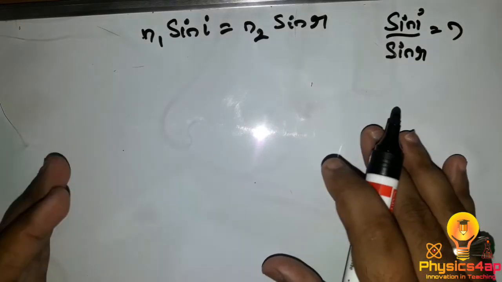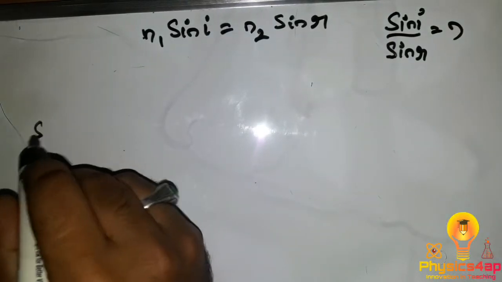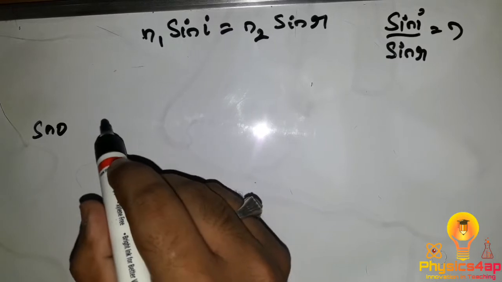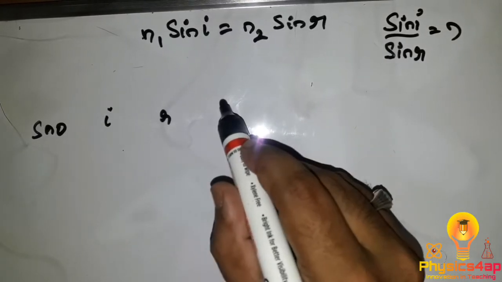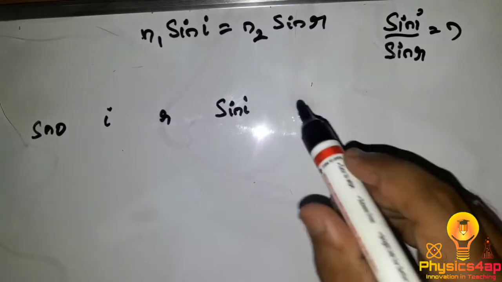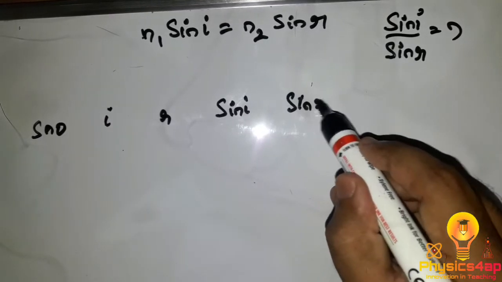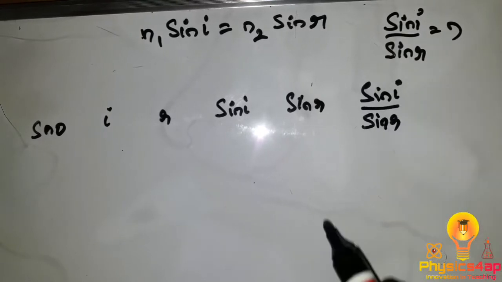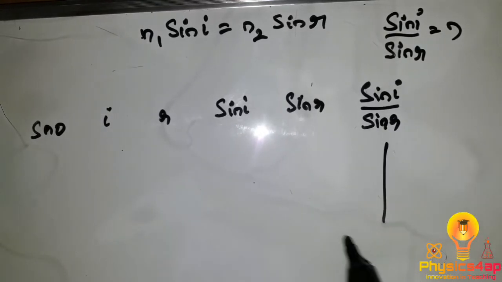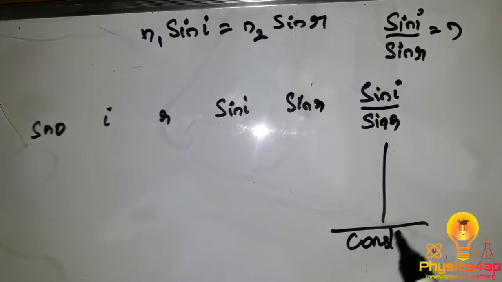So we have seen the video, and from that video we'll draw the table with serial number, angle of incidence I, angle of refraction R, the sine of the angle of incidence and the sine of the angle of refraction, and the ratio of those sines. So practically if we do the experiment, we get a constant value.